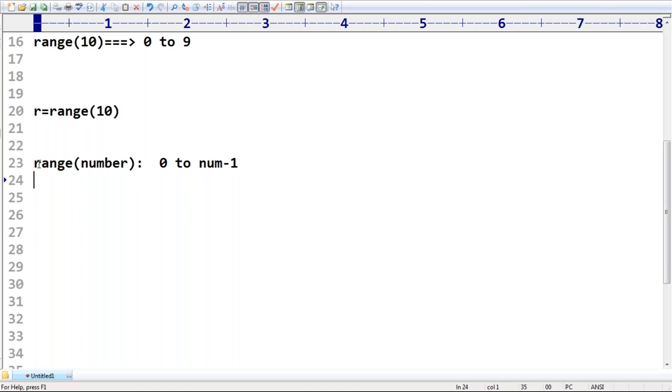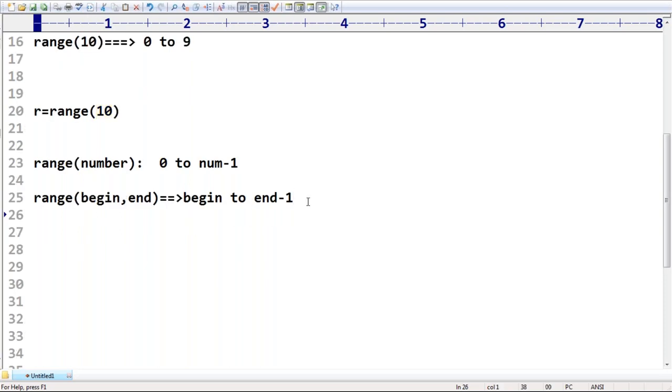Sometimes my requirement is, I don't want to start from 0. I want a sequence of numbers from 10 to 30. How can you use range of begin to end? You can pass 2 arguments also. Then it represents numbers from begin to end minus 1 index. Remember that. In the first case, how many arguments am I passing? Only 1. But here, how many arguments am I passing?